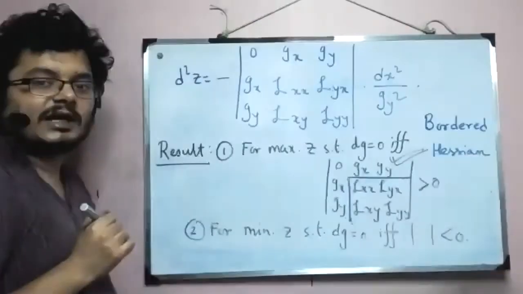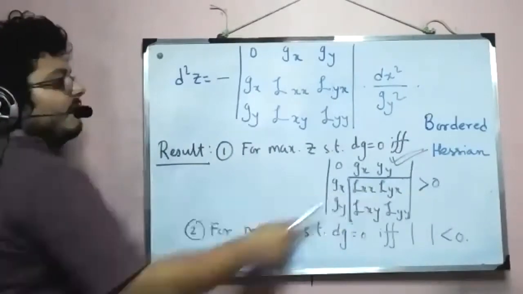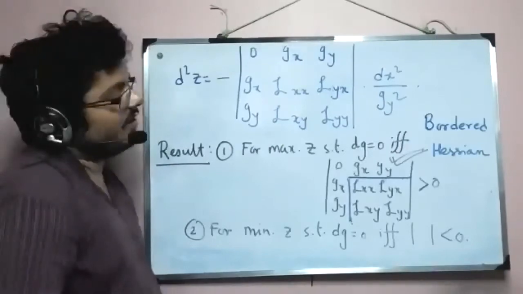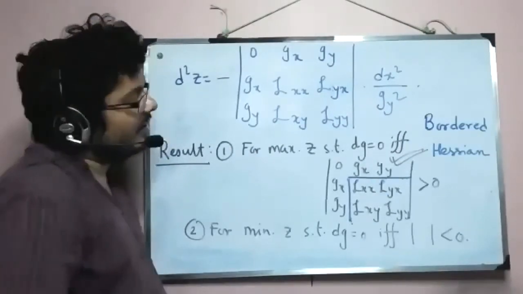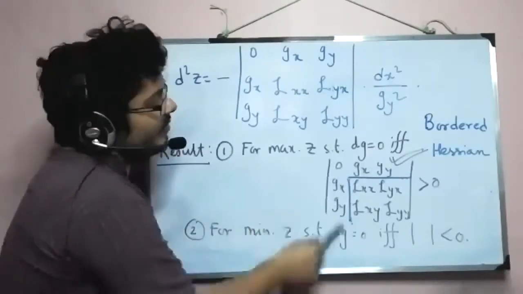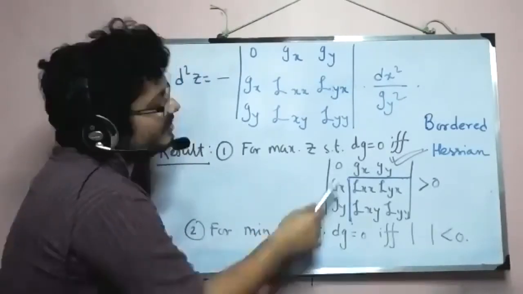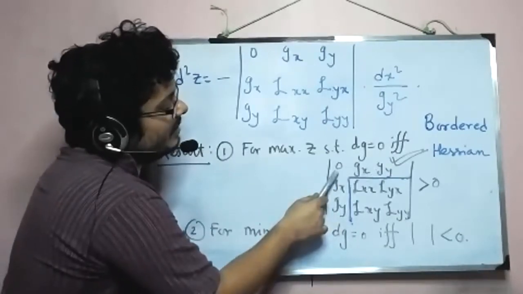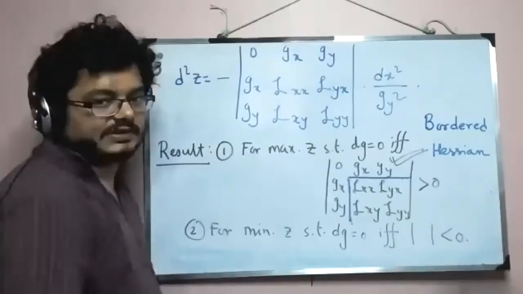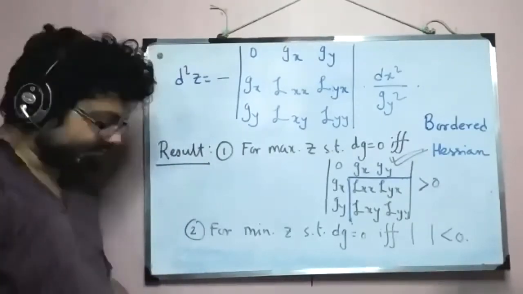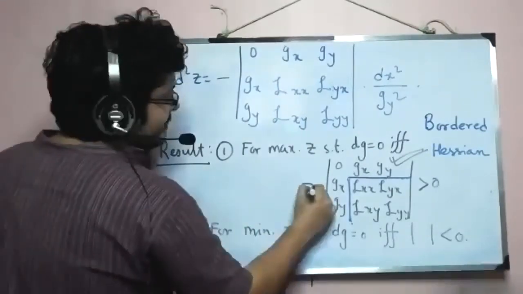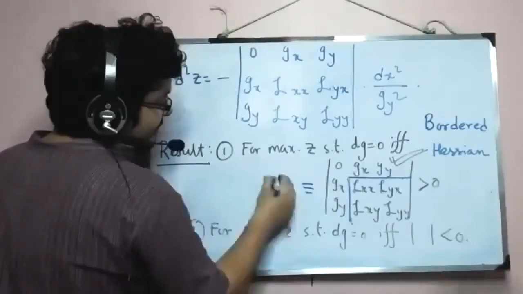If I make lines here, then this is our age-old Hessian, right? It is the Hessian of unconstrained optimization. And above and on the side of this Hessian, we have a border. We are calling it a border. So we have an extra row and column with 0 here, and then gx, gy on both the sides. Okay. Now, this is our bordered Hessian, and we denote it by this symbol, Hessian with a border.